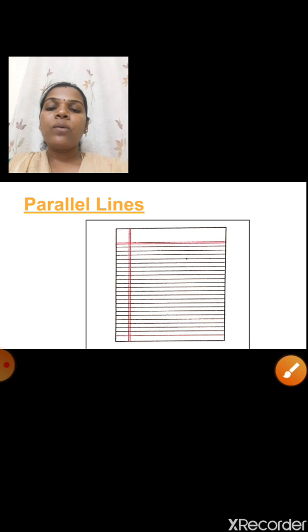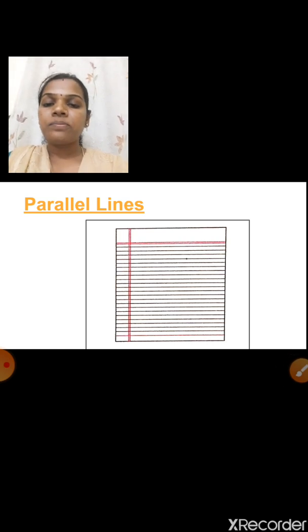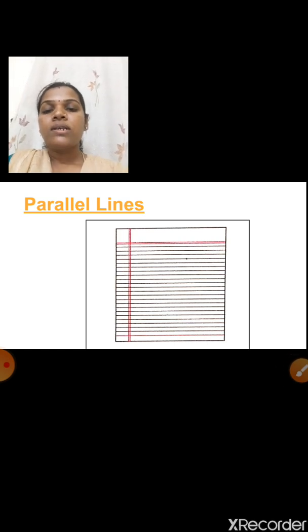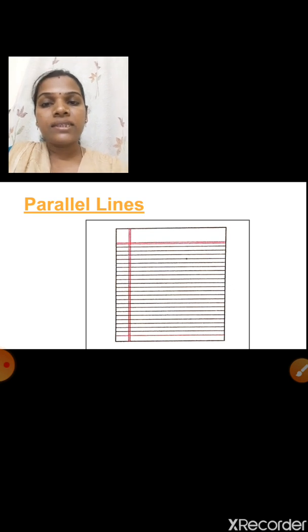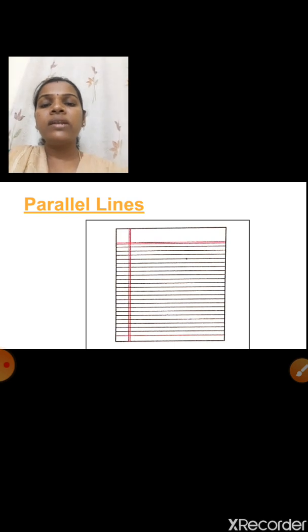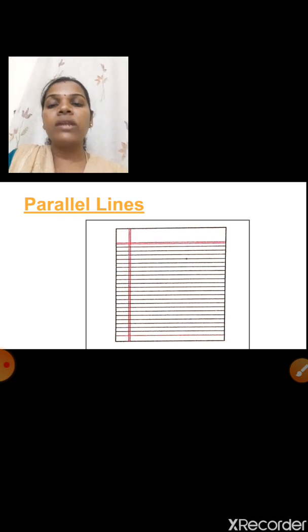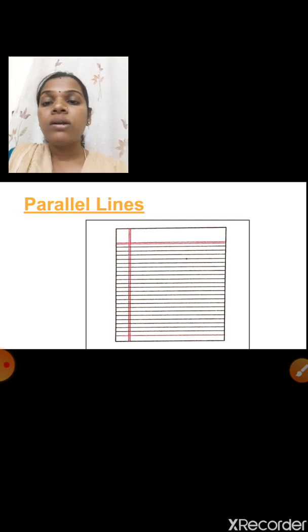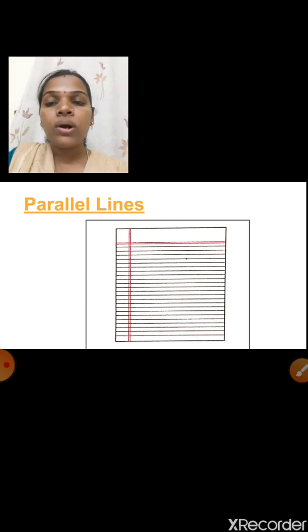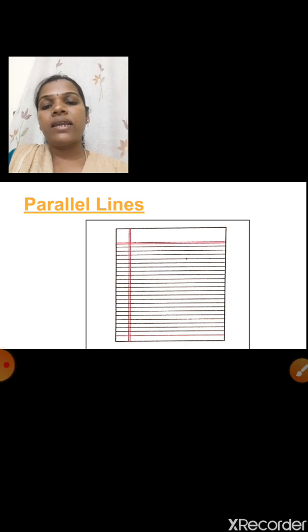Children, see here, what is this? The page of your notebook. See all these black lines, the horizontal lines. What are they an example of? They are parallel lines. If you extend these lines on both sides of the paper, they will never meet. So they are parallel lines.